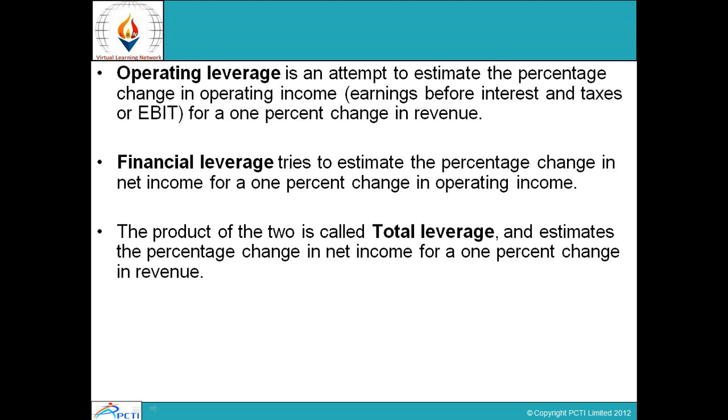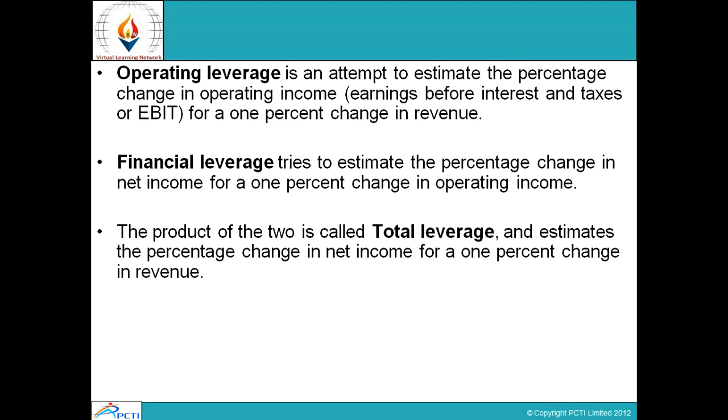Moving further. Operating leverage is an attempt to estimate the percentage change in operating income, that is earnings before interest and tax, for a 1% change in revenue, as we discussed earlier. Financial leverage tries to estimate the percentage change in net income for a 1% change in operating income.